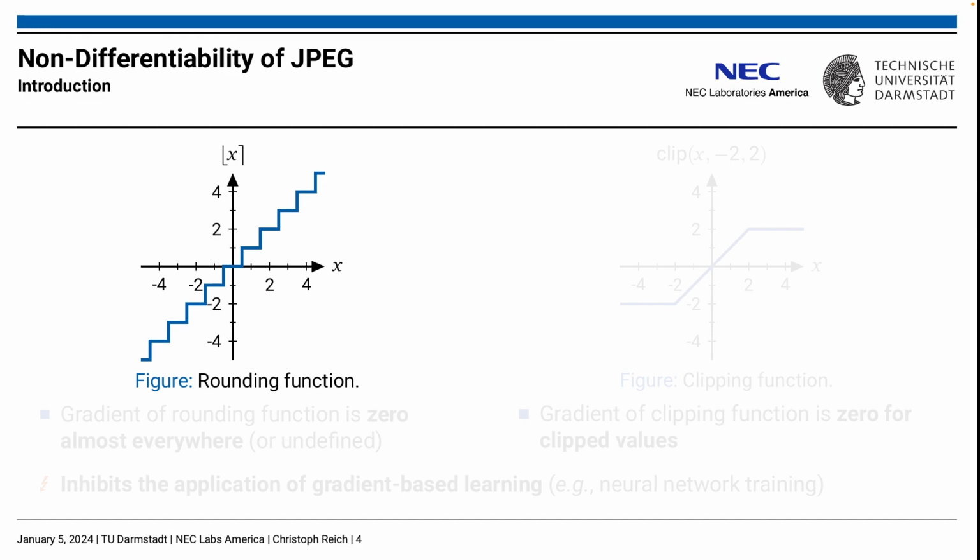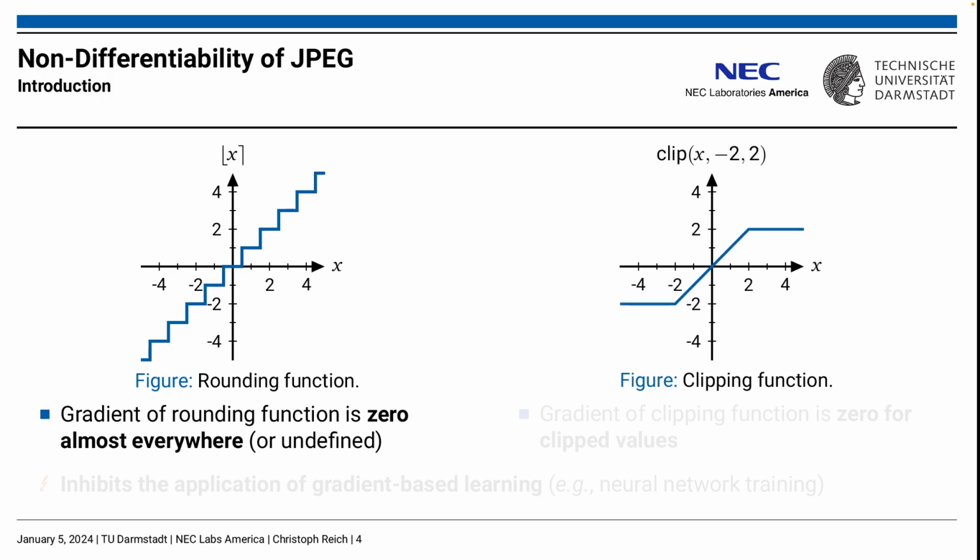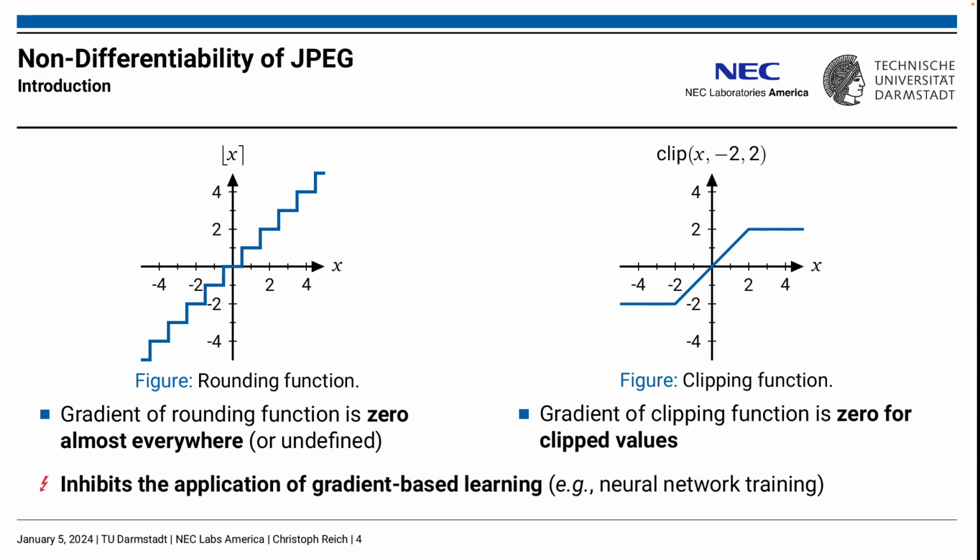JPEG encoding utilizes the rounding function for quantization. However, the gradient of the rounding function is 0 almost everywhere or undefined at jump discontinuities. As JPEG uses unsigned integer arithmetic, values above or below the value range are clipped. However, clipping leads to a zero gradient for clipped values. Both rounding and clipping inhibit the application of JPEG in gradient-based learning systems, such as neural network training.